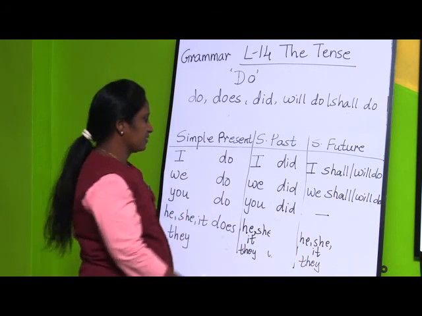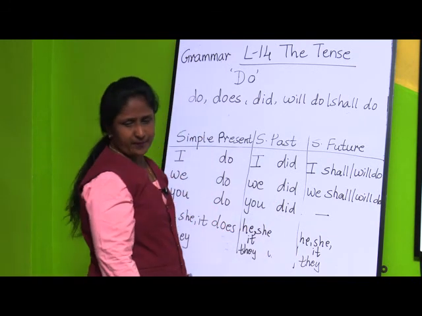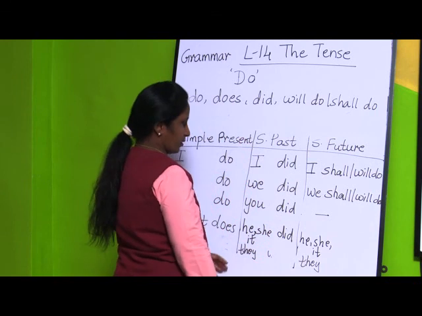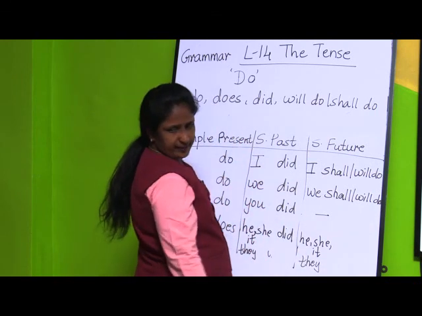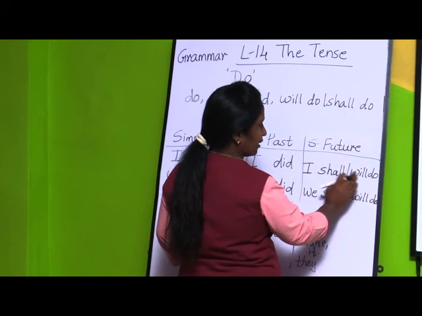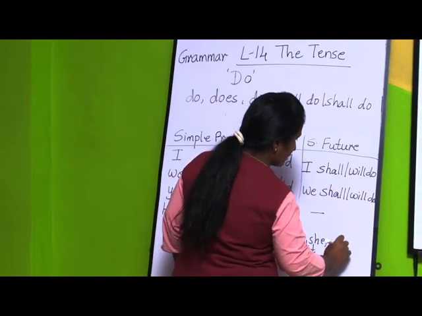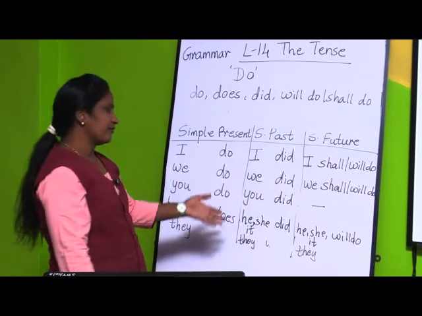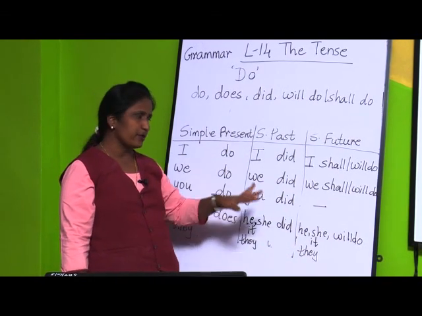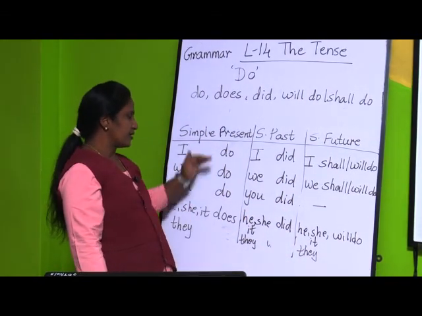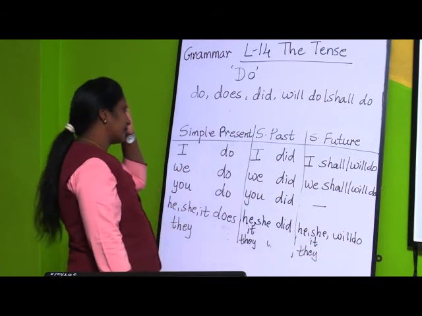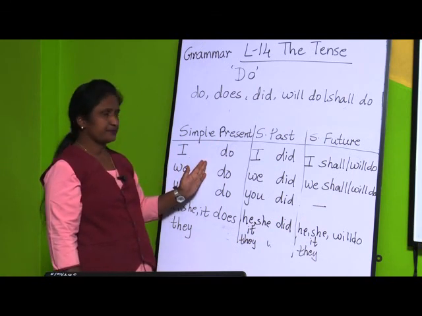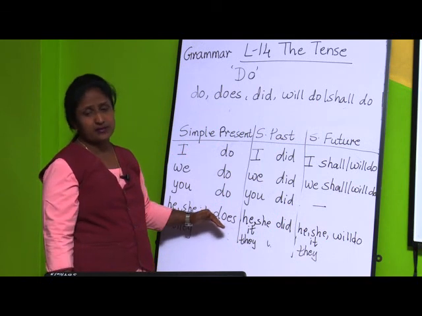Then here for past tense, he did his work, she did her work, it did their work. Now for future tense, same. Only shall do and will do, out of this will be will do. How there it was will be, same here also will do. He will do his work, she will do her work, it will do their work. So does, did and will do. Only the thing is what I told you, for first and second person we are going to use the verb do, and for the third person does.